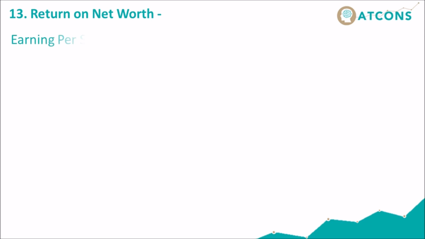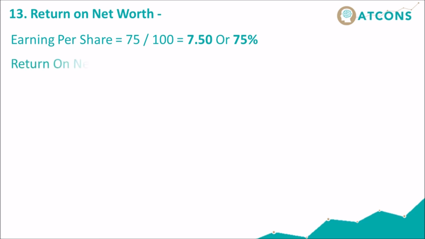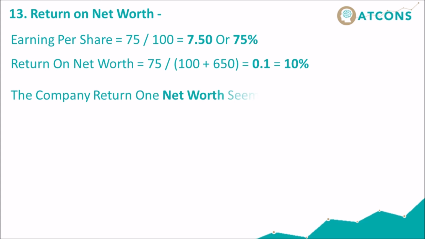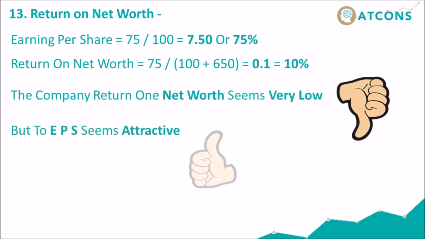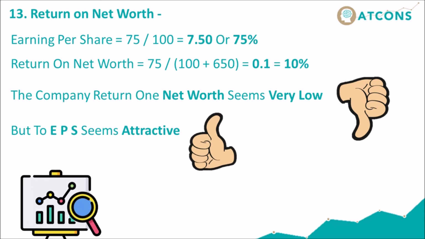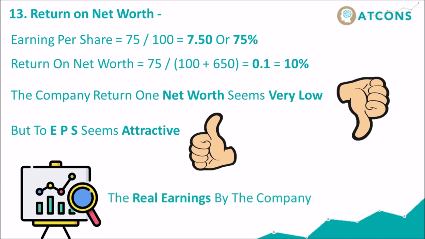Say earning per share is equal to 75 divided by 100 is equal to 7.50, or 75%. Return on net worth is equal to 75 divided by 100 plus 650 is equal to 0.1, which is 10%. Actually, the company's return on net worth seems very low, but EPS seems attractive. In all companies, we have to compare both to find out the real earnings by the company.